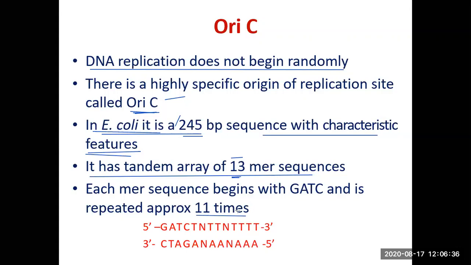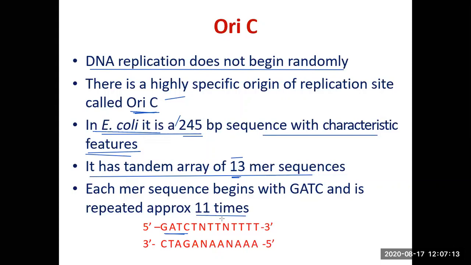And what is the characteristic of this sequence? All of them start with GATC. All these sequences, 11 times, all of them will be starting with GATC. The second characteristic feature you can note in this sequence is they are rich in A and T. You see T repeated so many times here and A repeated in the complementary strand so many times. And obviously, because it is here, that DNA will be melted first.